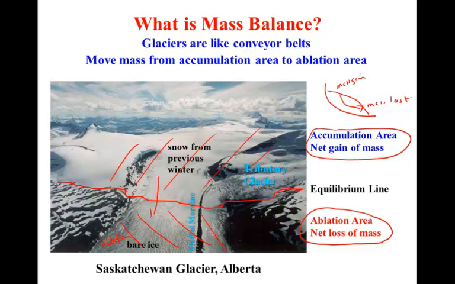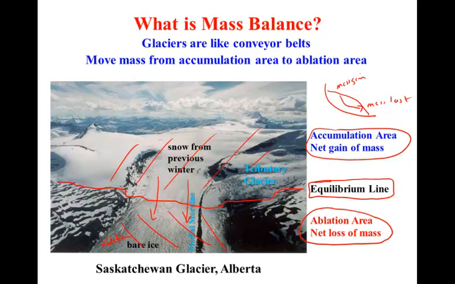And acting like a conveyor belt, our glacier is going to move extra mass from the accumulation area down slope to where it can be lost in the ablation area. The boundary between the accumulation and the ablation area is called the equilibrium line.